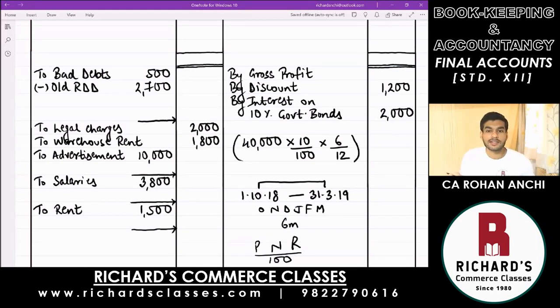But this is an adjustment. It cannot have only one effect. This is a transaction which was not done earlier. You are doing it now, which means it should have both the debit and the credit effect. You have done only one. You have written it in the profit and loss account on the credit side. That effect is over. Where is the second effect? You are going to tell me after you hear this explanation.